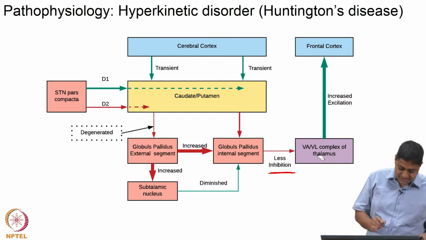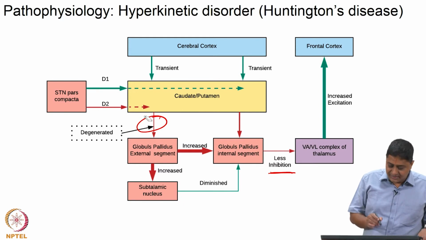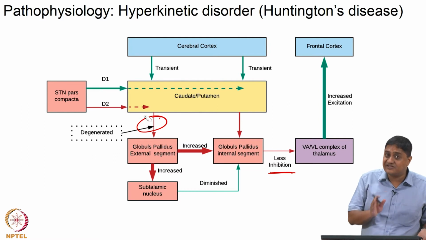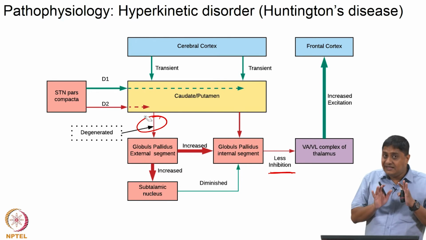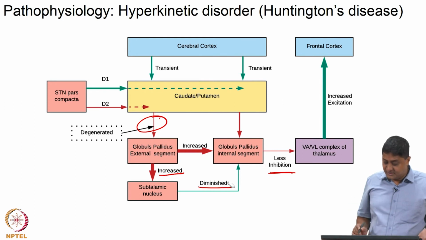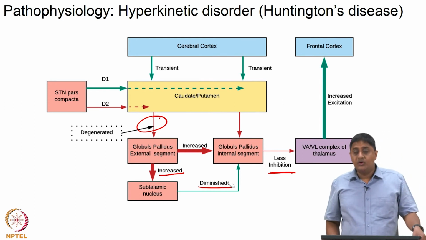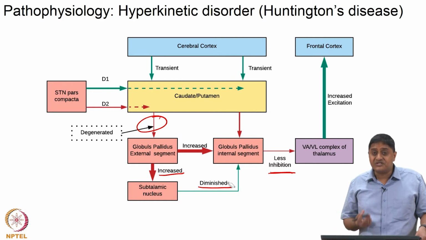So, essentially what happens? What is this pathway? This is the indirect pathway. The indirect pathway is selectively degenerated, not the direct pathway. So, this does not have any effect on the direct pathway, right. The indirect pathway is selectively degenerated, essentially increasing the pallidal inhibition to the subthalamic nucleus, right. That means the subthalamic nucleus excitation to the globus pallidus internal segment is reduced, diminished.